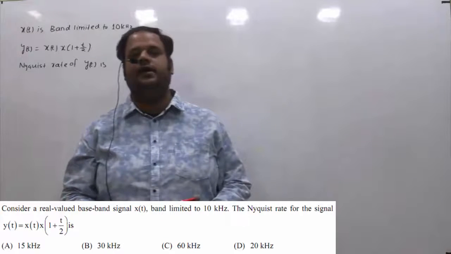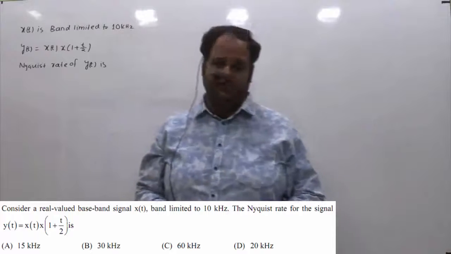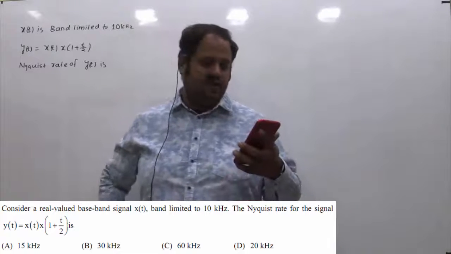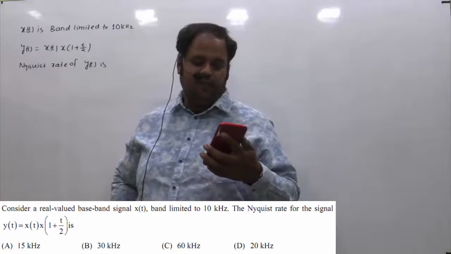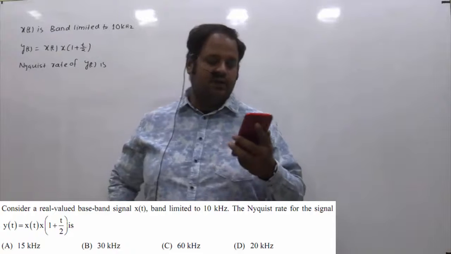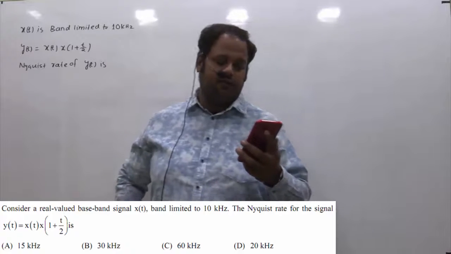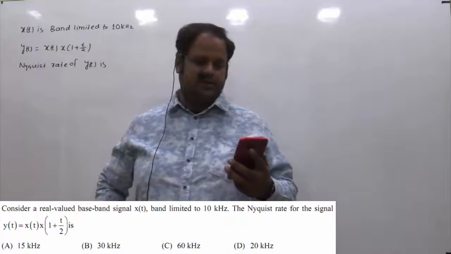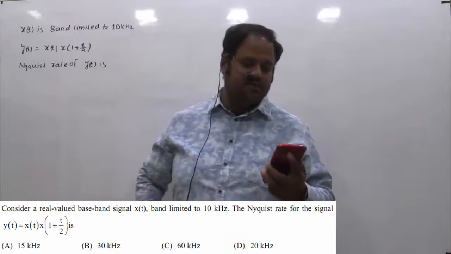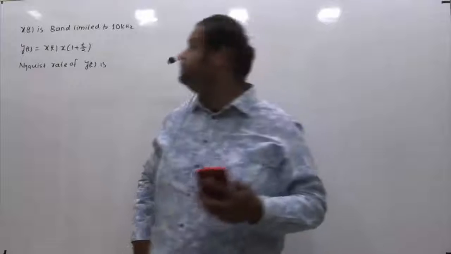This is one more question asked in GATE 2021 of electronics. This is from the signals subject and from the sampling topic. The given question is, consider a real valued baseband signal x of t band limited to 10 kHz. The Nyquist rate for the signal y of t equals x of t into x of (1 plus t) by 2 is. The options are 15 kHz, 13 kHz, 60 kHz and 20 kHz.